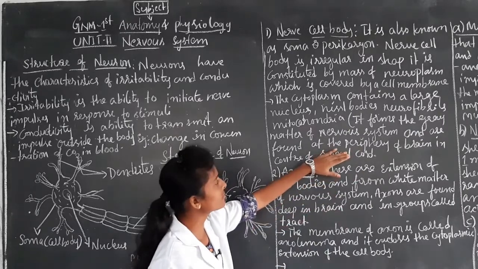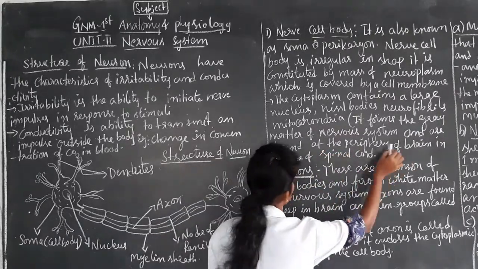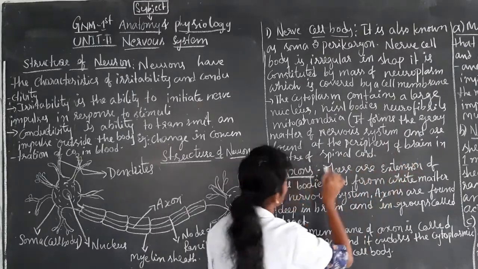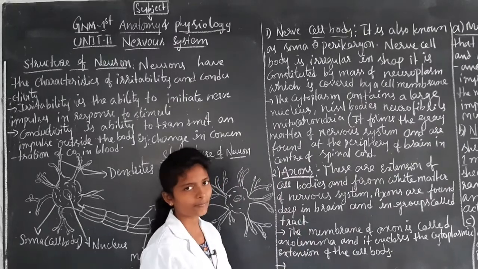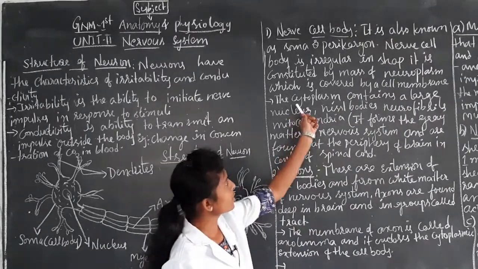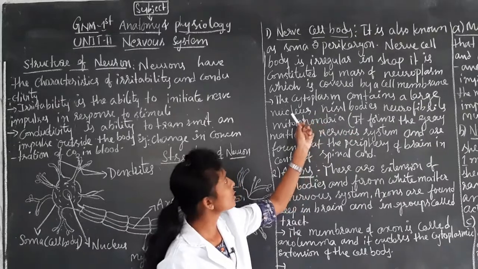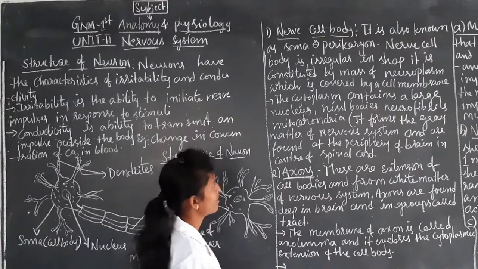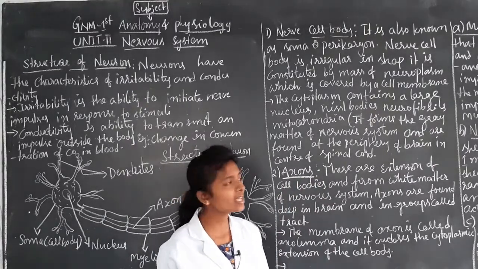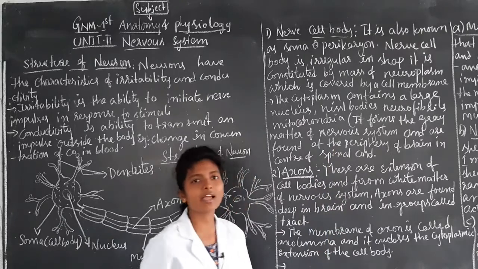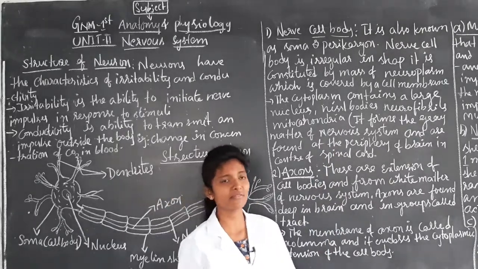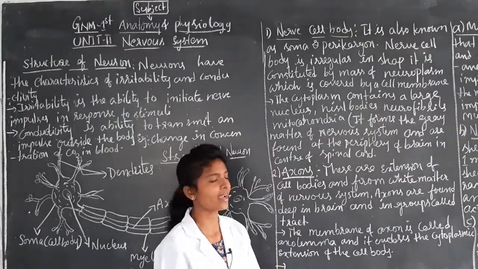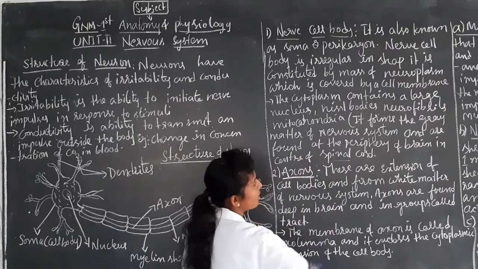And it is found at the periphery of the brain and in the center of the spinal cord. So this cytoplasm contains a large nucleus, cell bodies, neurofibrils and mitochondria, and it forms the gray matter of the nervous system, at the periphery of the brain and in the center of the spinal cord.